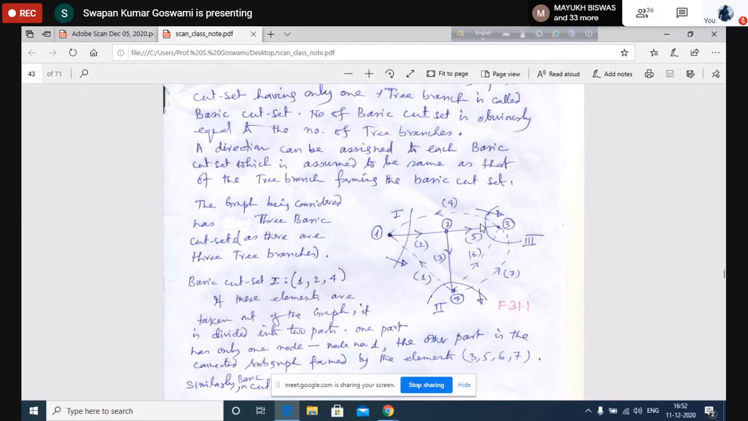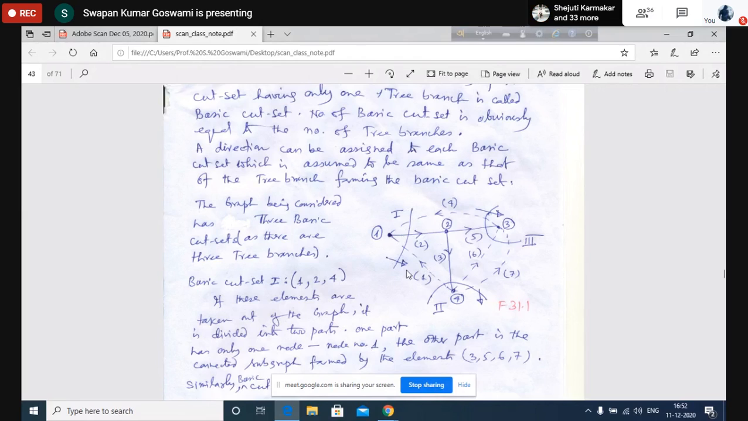That means this section will be left here. In the other section, only node 1 will be left. So a subgraph may be formed by a single node also. If there is a single node, that also is a part of the graph, and that single node may constitute a subgraph. So if I remove 1, 2, and 4, then